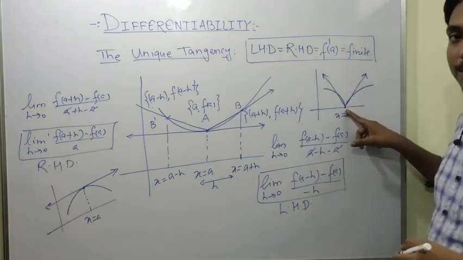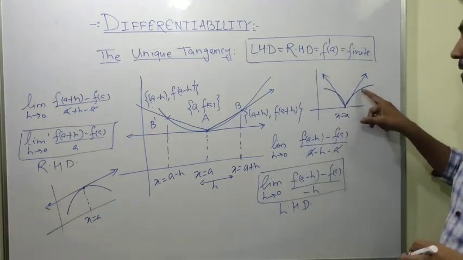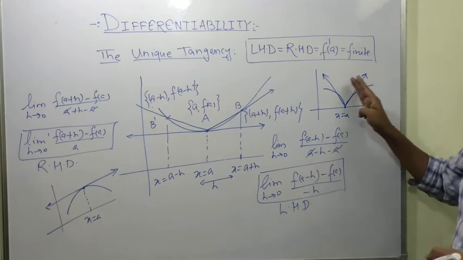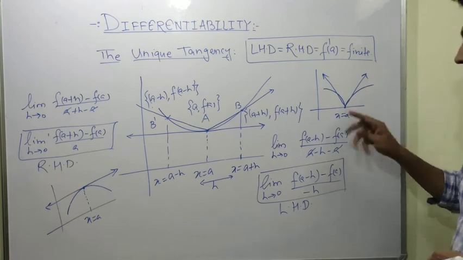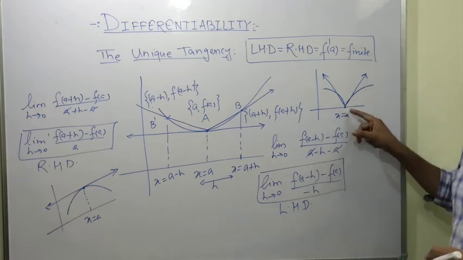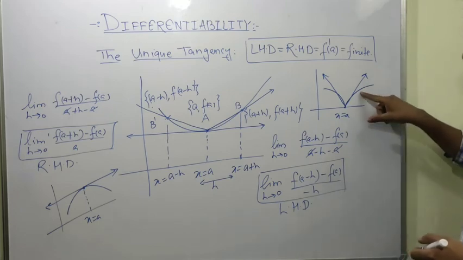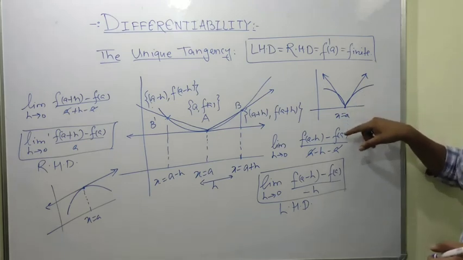So at the single point x equals a, two different tangents are possible and both have different slopes. Okay, so there is no unique tangent at x equals a, so I can say that this function is not differentiable at x equals a.